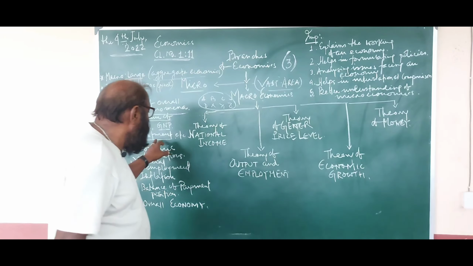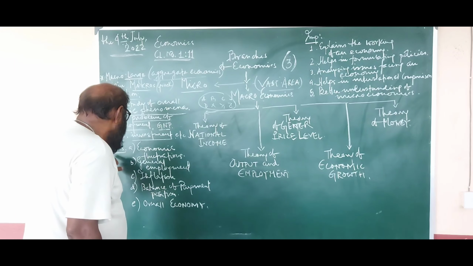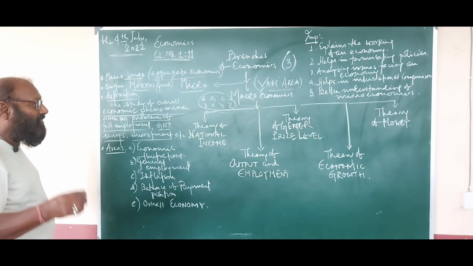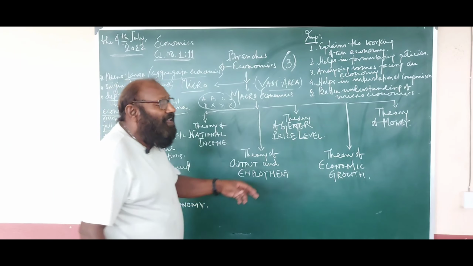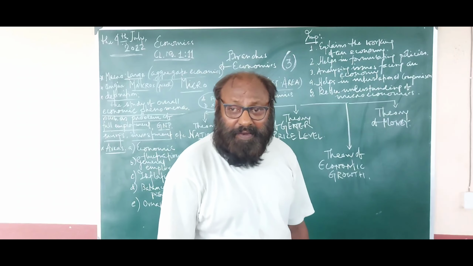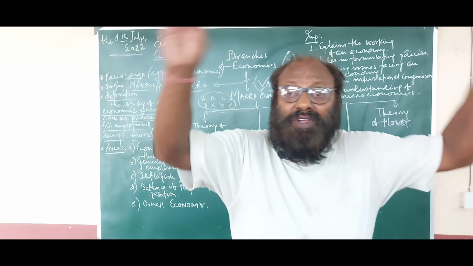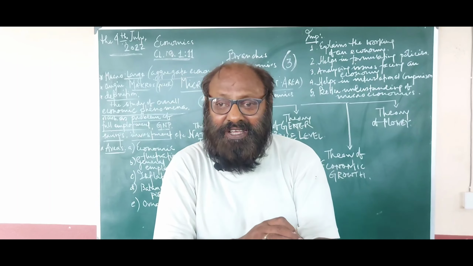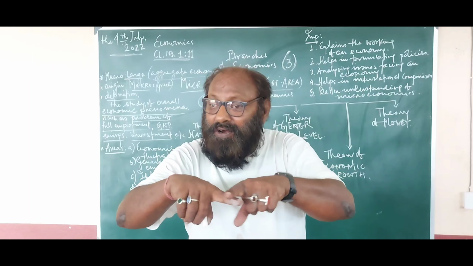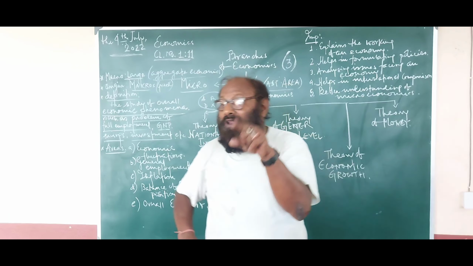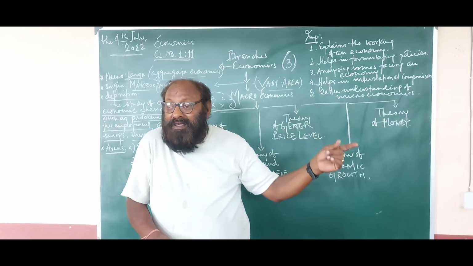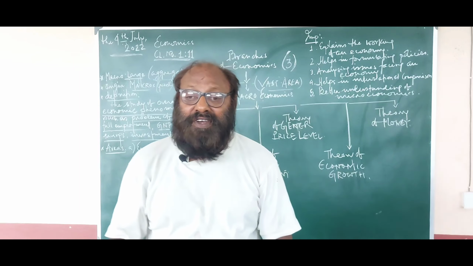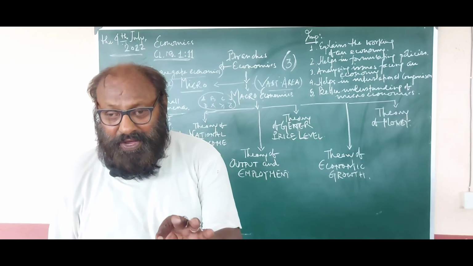So these are the basic areas of macroeconomics. Macroeconomics basically is a very vast area of economy. It concerns the economy as a whole, the economy of the nation. Not only the nation, but the economy of the nation in comparison to other nations of the world, that is also taken up for consideration in macroeconomics.